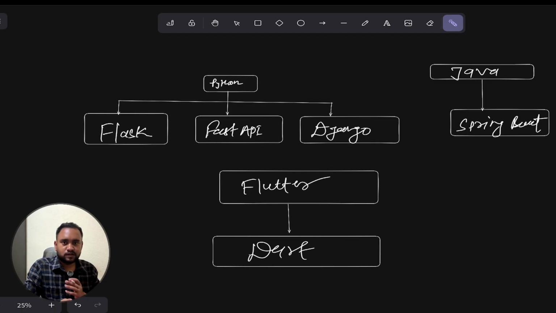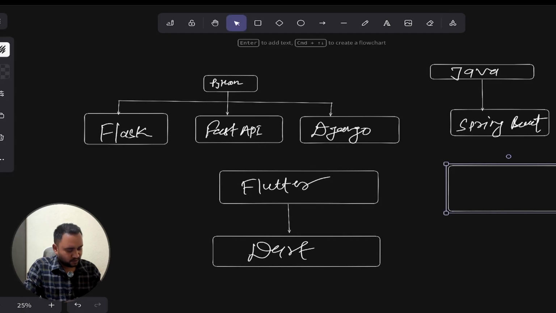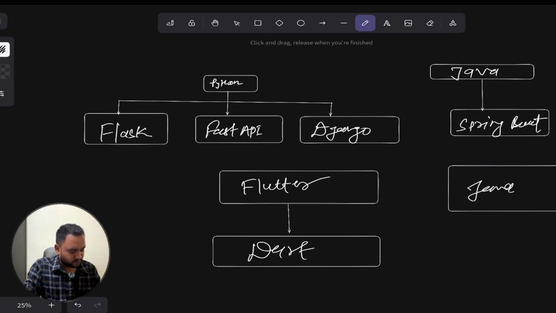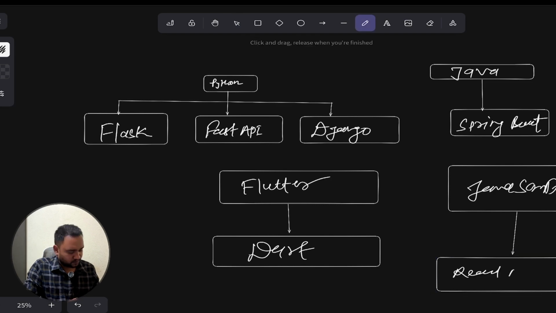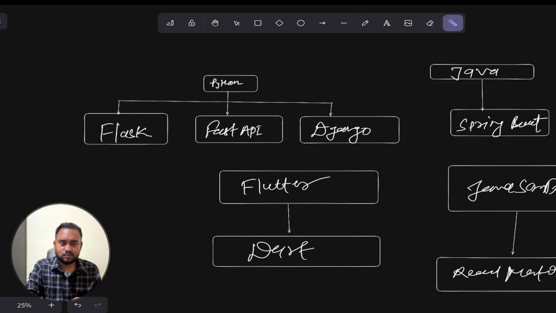We are basically just giving the framework of which language. And similarly, we can say JavaScript also. So here I will put JavaScript, and for JavaScript we also have multiple frameworks, like React Native and React JS. With the help of React Native or React JS we can develop mobile applications as well as web applications. So these are the things we have to know as a developer,